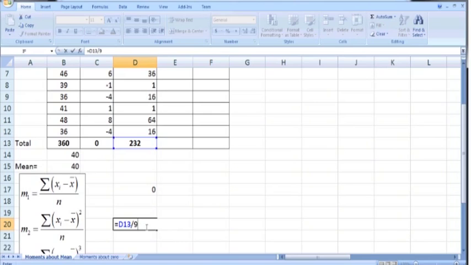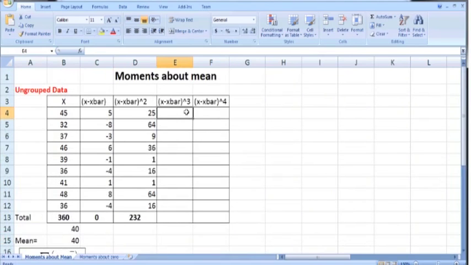This will give us the second moment about mean or second central moment. So it is 25.77. And remember that this is the same as the variance, because the second central moment is the variance.